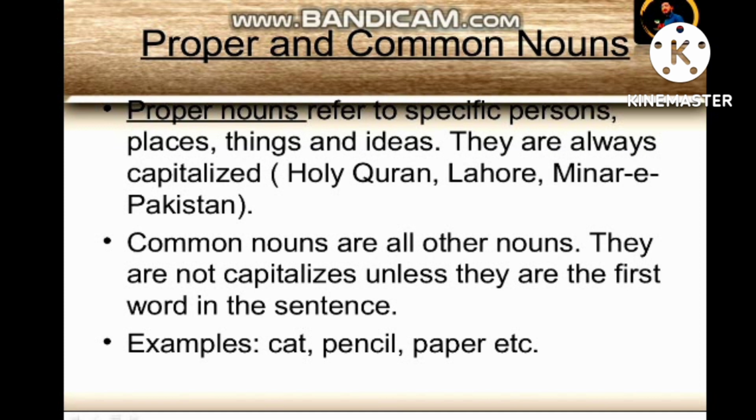Proper and common nouns. We have types of noun: proper noun, common noun, abstract noun, material noun, concrete noun, countable noun, non-countable noun, and compound nouns. So these are the types of noun. The first type is a proper noun. Proper nouns refer to a specific person, place, thing or idea. They are always capitalized. For example, Holy Quran, Lahore, Minar, Pakistan. These are places in Pakistan.